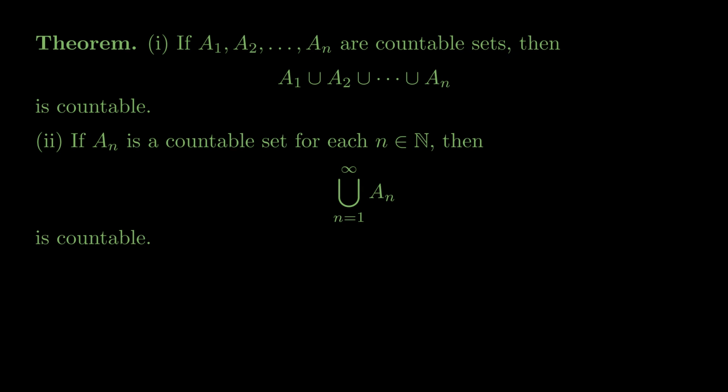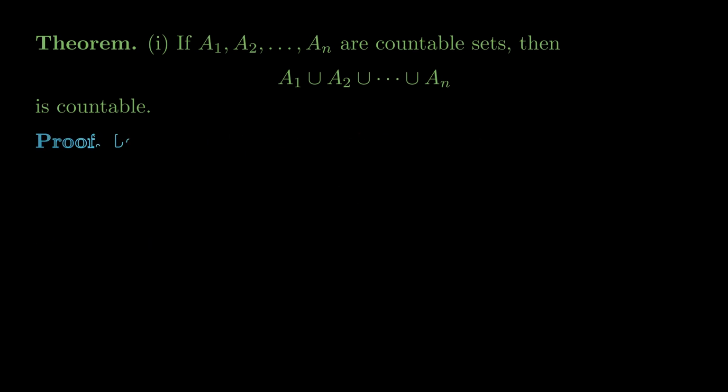For the proof of the first part, let's start with just the union of two countable sets, and then extend by induction to any finite union of countable sets. So let a1 and a2 be countable sets. That means we'll have a bijection from the naturals to each of these sets on their own, and we'll want to form a bijection from the naturals to the union of these sets. This will be similar to showing that the naturals have the same cardinality as the integers, where we needed to map the naturals to all the positive integers as well as all the negative integers and 0.